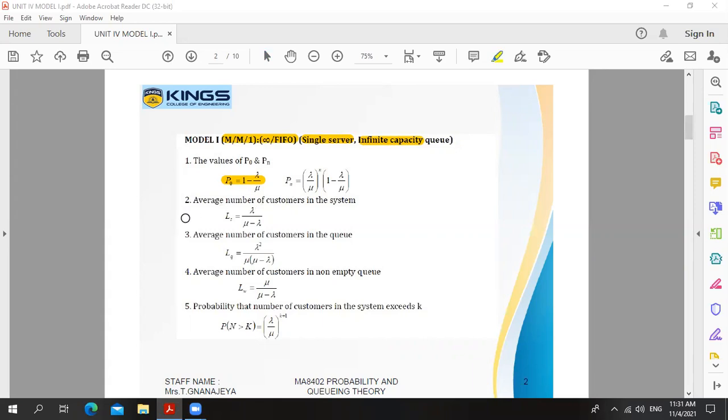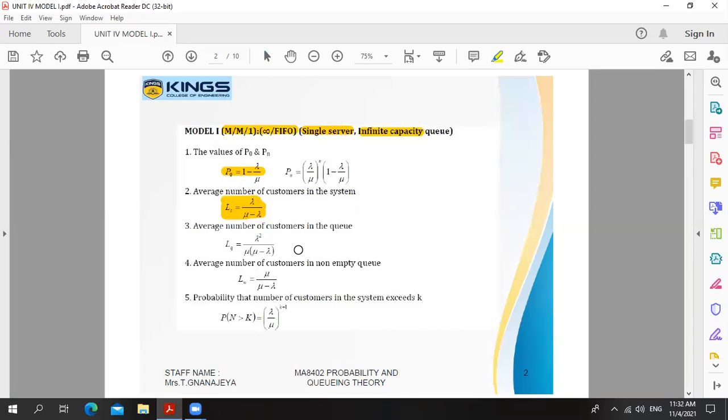Second formula, average number of customers in the system. It is denoted by the letter LS. The formula for this is lambda divided by mu minus lambda. Third formula, average number of customers in the queue.